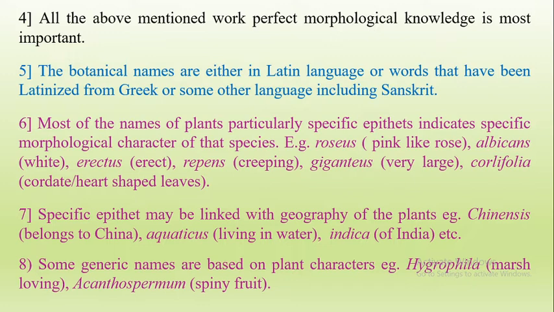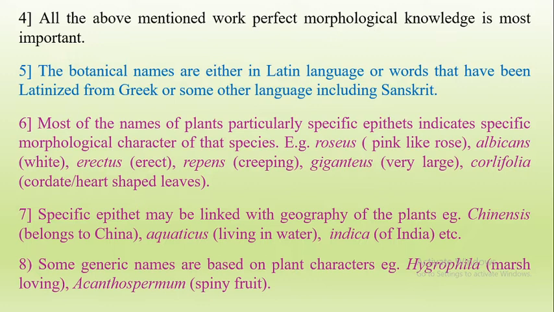The epithet may be based on morphological characters, or geographical characters, or plant characters. For example, roseous means pink, like the rose. Albicans means white. Erectus means erect. Repens means the plants are creeping. Giganteus means very large. Cordifolia means cordate or heart shaped.